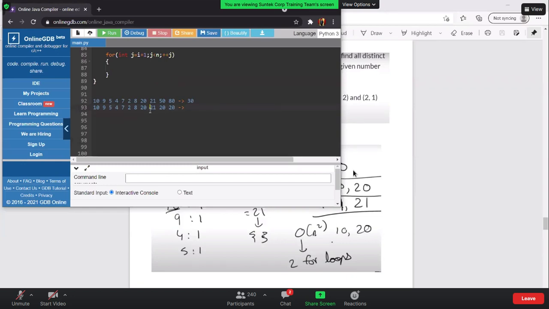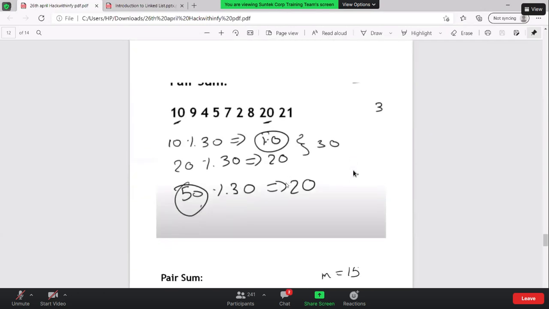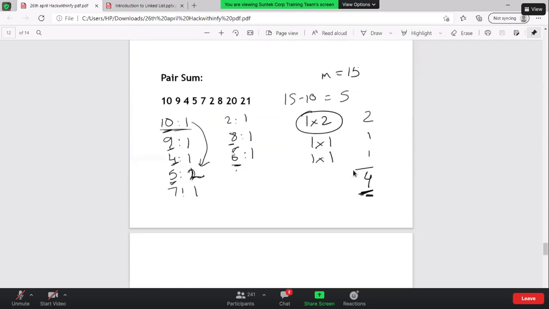So how many times will the 20 appear? 3 times. Now we'll create a map, or a dictionary if I talk in terms of Python. So if I create a dictionary over here, how would it look?